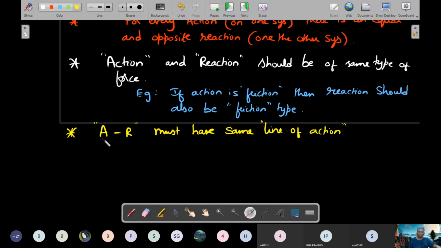So you do that for the action and you do that for the reaction, and they should pass through the same line. So you cannot have the action acting like this and the reaction on the floor acting somewhere away from that. If you're putting the action here, the reaction also should be put along the same line. That's what I meant to say.